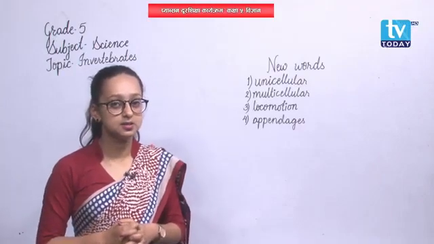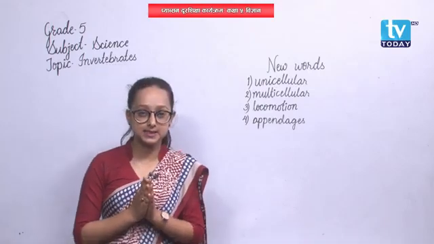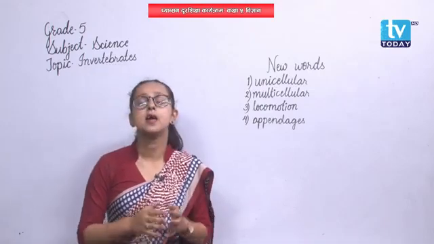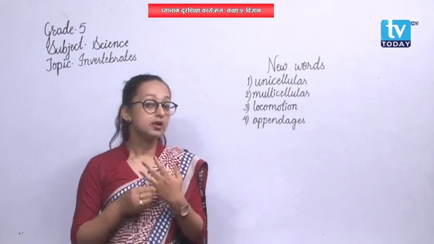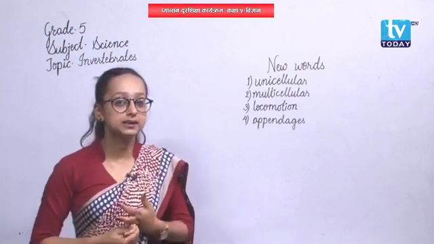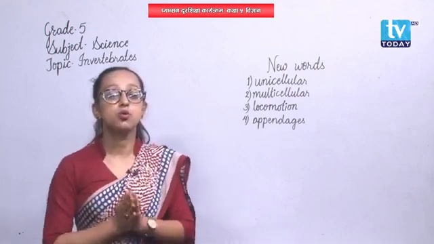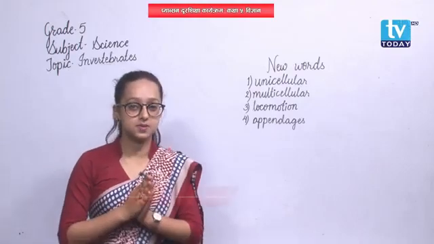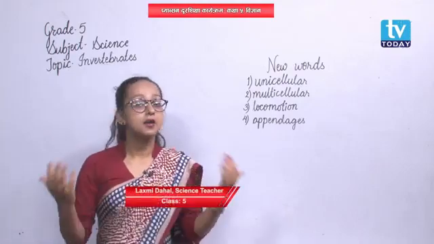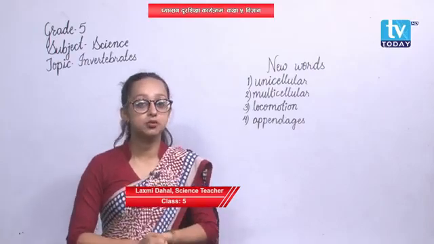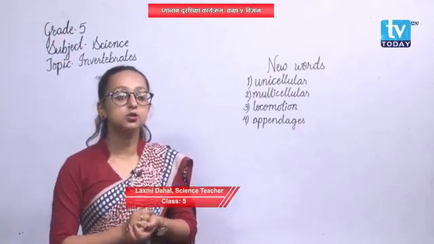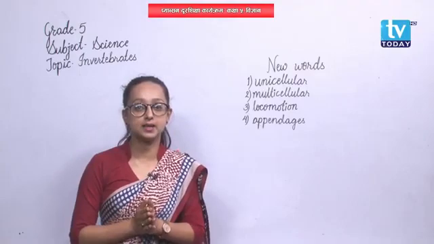Let me repeat some of the characteristics of Nemaschelminthes. They have long, narrow and cylindrical bodies, that is round body, so they are also called roundworms. Male and female can be easily distinguished. Also, they have a complete alimentary canal.